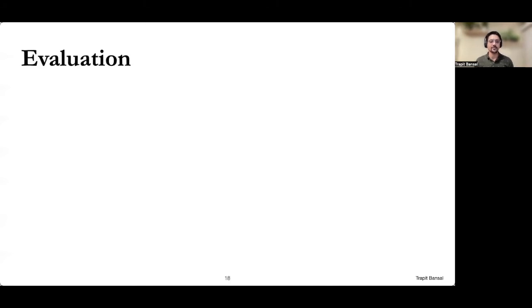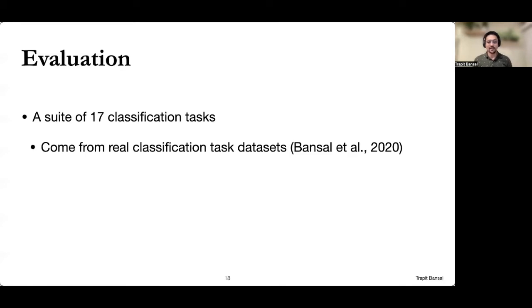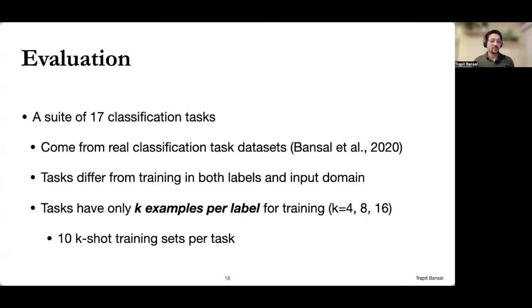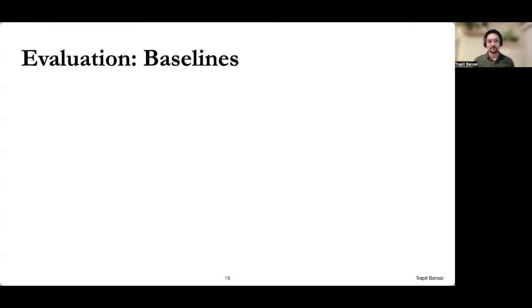So let's look at some evaluations to see how well meta adapters perform. We used a benchmark of 17 classification tasks for evaluation, which come from prior work. None of these tasks were used for any of the models during pre-training or meta training, and they often differ from the training tasks, both in the input domain as well as the target classification labels. Each task only has K examples per label for training. So we fine-tune models on the K examples and then evaluate them on the full test set for these tasks.